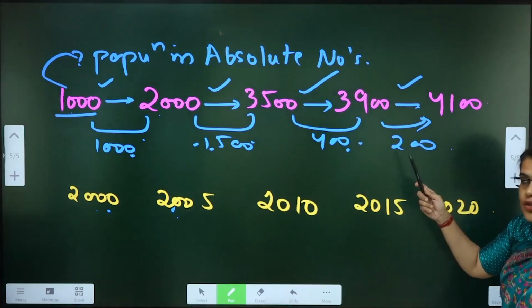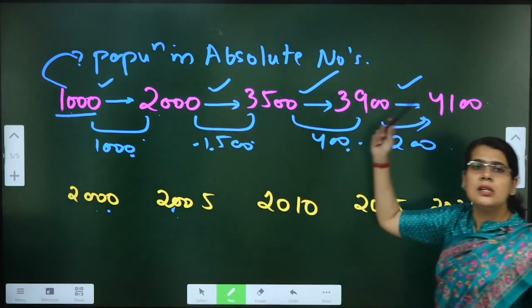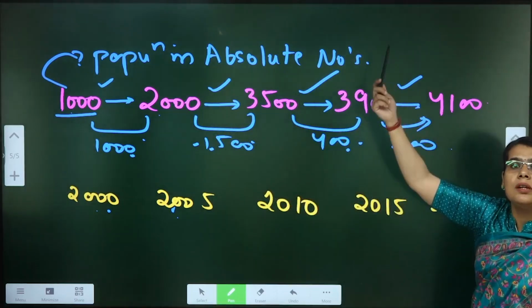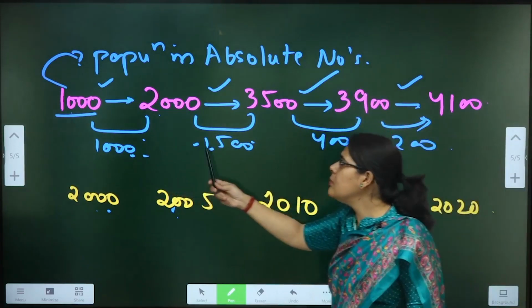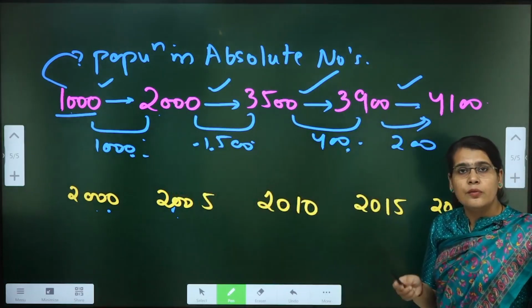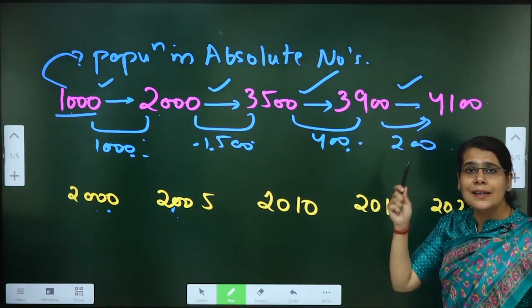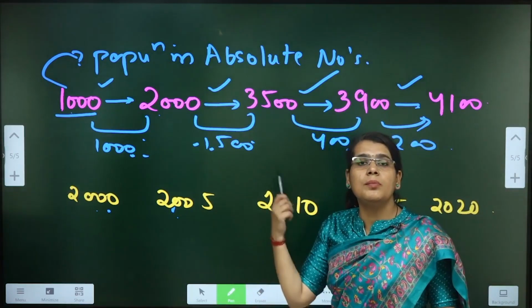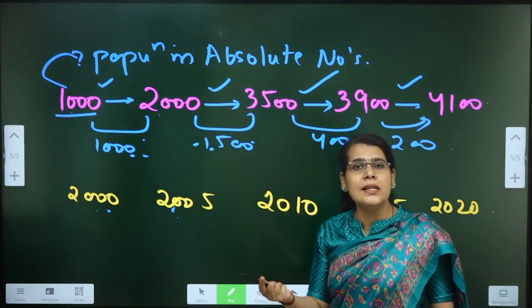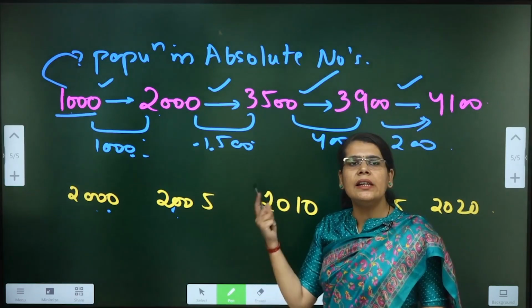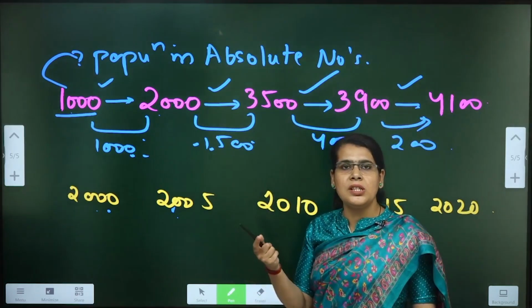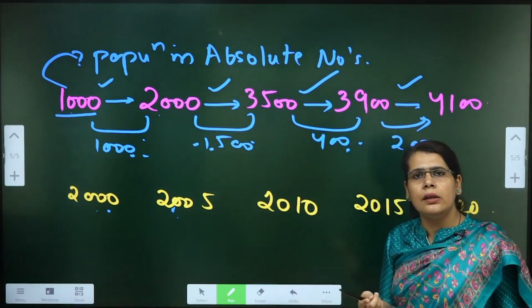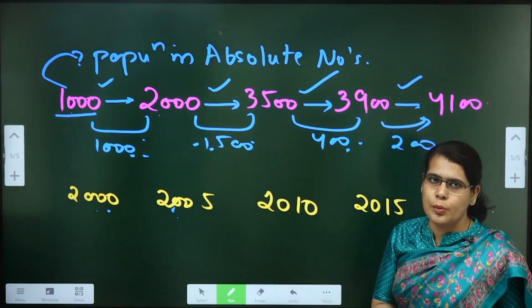Yes. So that means that the population in absolute numbers can keep on increasing, but the growth rate might start to decline whenever we start adding lesser number of people as compared to the previous years or the previous decades. So that can result into a decline in the average growth rate of the population or the decline in the average decadal growth rate of the population.